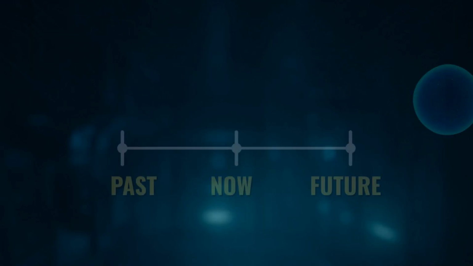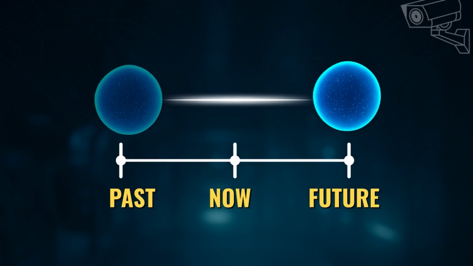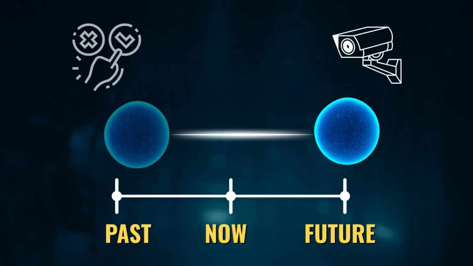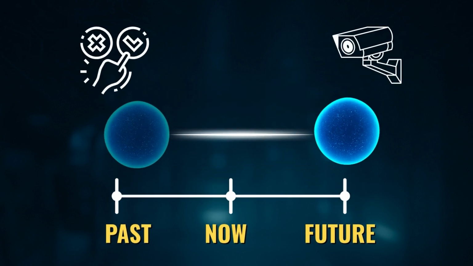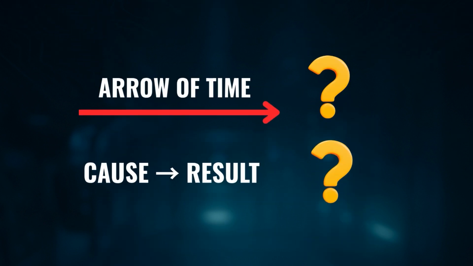However, in the 2014 experiment, it was found that it wasn't just observation that affected the past. It was determined that the future state of a particle interacted with its past state. So, not only observation, but also decision has an effect on the past. And this experiment didn't just make us question the direction of time. It also made the cause and effect relationship a subject of debate. So, what does all this mean?